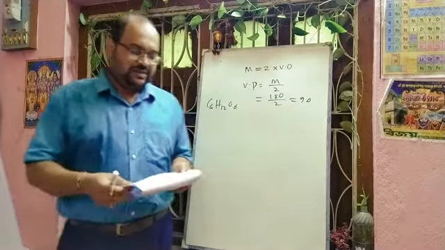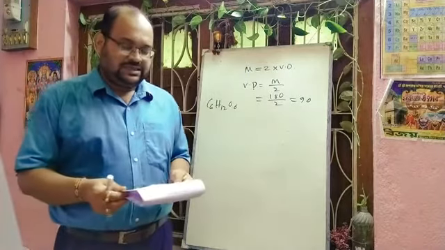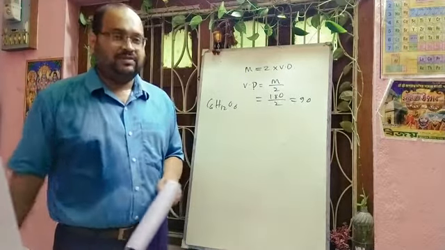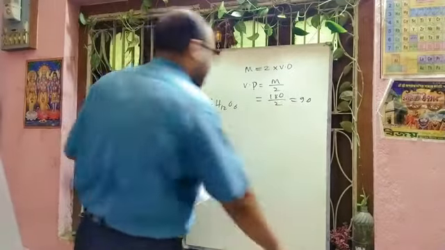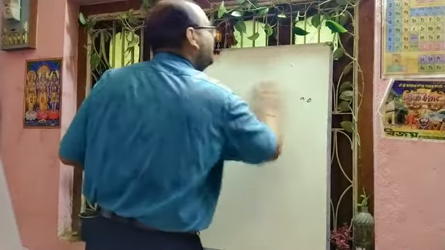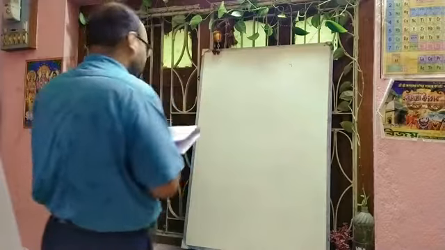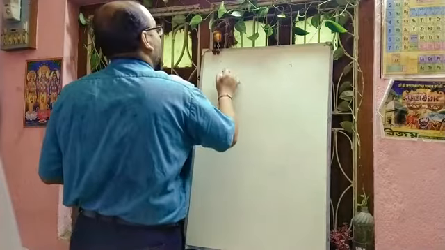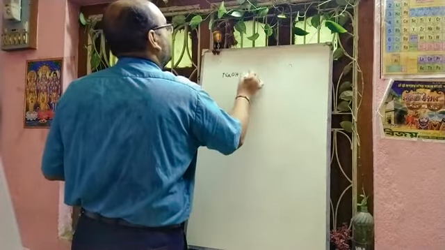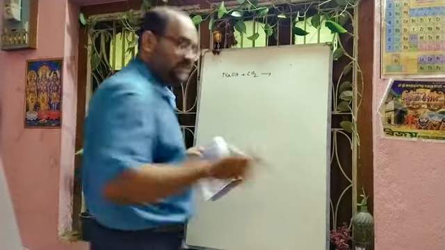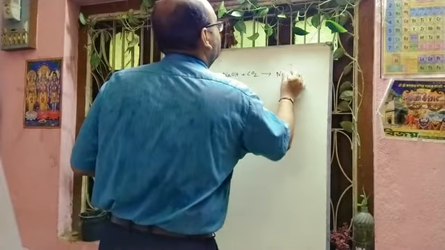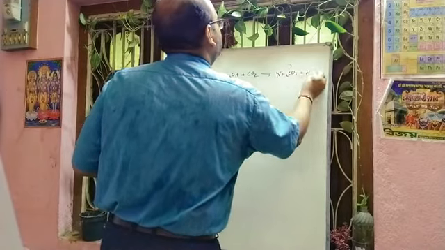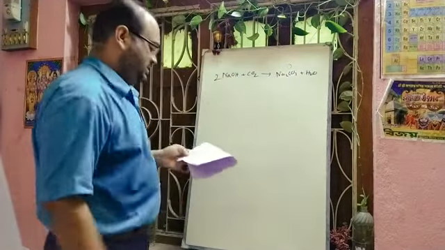Next question was given, why is carbon dioxide gas dissolved in NaOH? All of you know that carbon dioxide, a non-metal oxide, is acidic in nature. It will react with NaOH forming salt and water. So base and acid generally react with each other forming salt and water. If you pass carbon dioxide gas to NaOH solution, there will be formation of sodium carbonate plus water. Here you have to put twice.